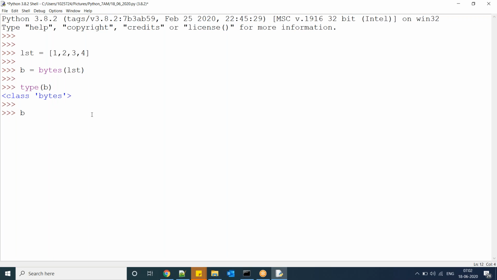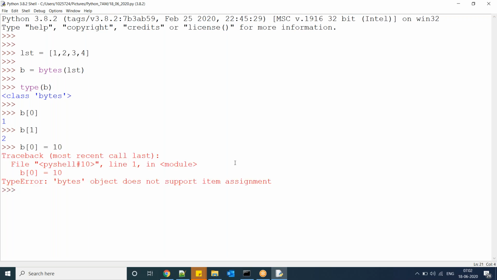Now observe b of 0, 1. b of 1. And b of 0 equal to 10. It does not support item assignment. So we can declare any list or any sequence, convert it into bytes, and access it. Now the advantage here is, suppose consider list2 equal to 1, 2, 3, 4, and here I am going to take 100, 200, 300.